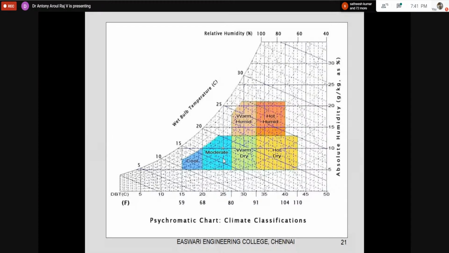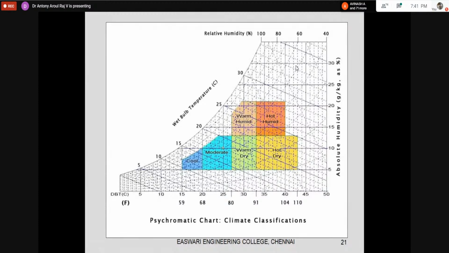If I'm taking a location like Chennai, depending on the latitude and depending on the time of the year, the psychrometric conditions will be varying. So we have to take all the extreme conditions for designing. You should not take only summer conditions. Sometimes the humidity may be more in some other conditions.